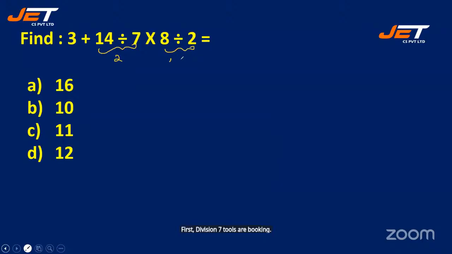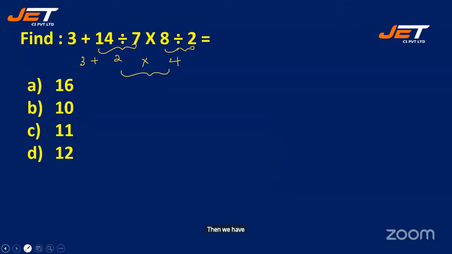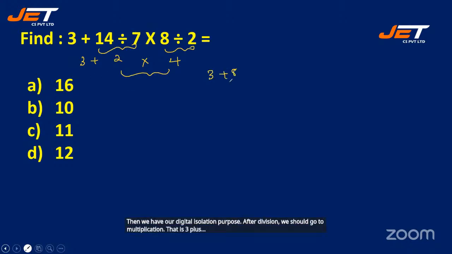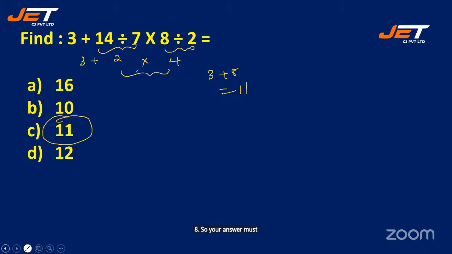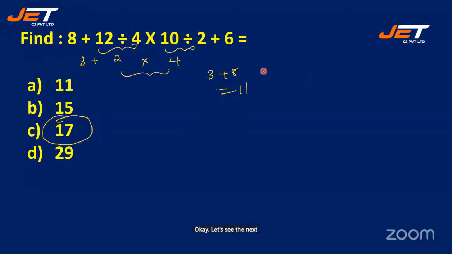Next division, 8 divided by 2 is 4. So we have a multiplication. Then we have addition. So as I said, first, after division, we should go to multiplication. That is 3 plus 8. So your answer must be 11, option 3. Yes, so let's see the answer. Okay, right. See the next question.